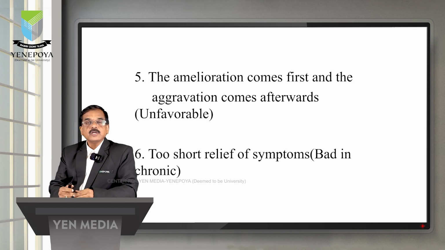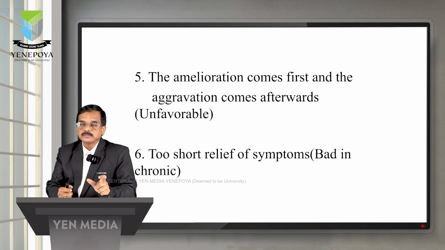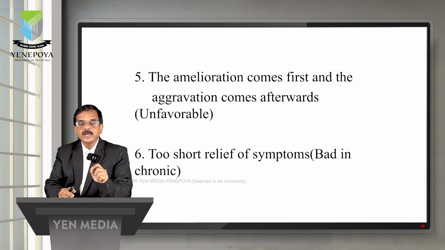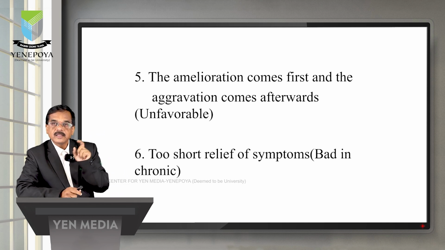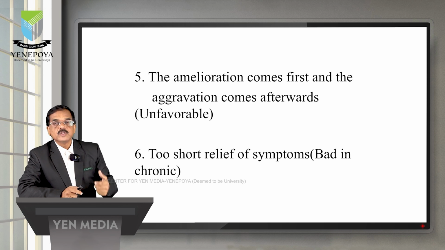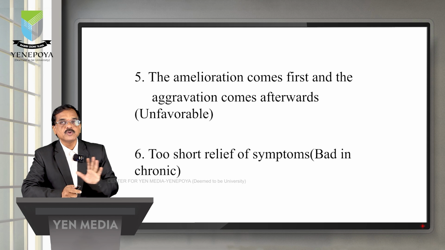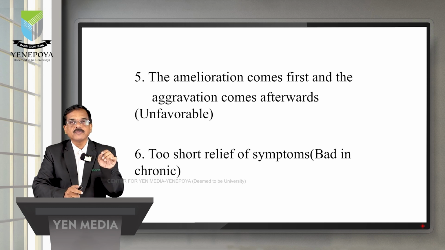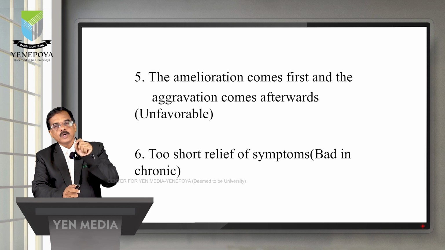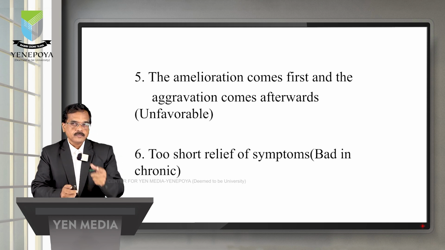The next one is too short relief of the symptoms. That is bad in chronic condition. It means the patient took the medicine and for the time being there is a relief of the symptoms, but again there is a relapse of the same conditions. That is bad in a chronic condition. It should not happen; the relief should not be too short. You give the medicine, after 1 or 2 days there is relief, again after 5 to 6 days the symptoms are reappearing.